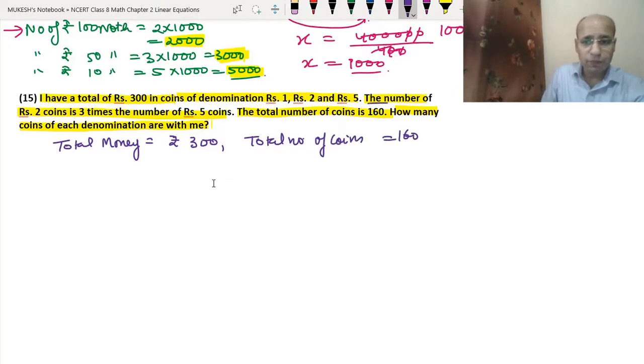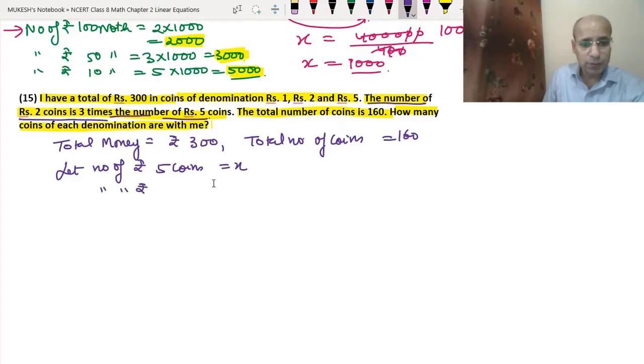So the number of rupees 2 coins is 3 times the number of rupees 5 coins. So what will we do? We will just assume the number of rupees 5 coins. So let the number of rupees 5 coins equal x, and the number of rupees 2 coins is 3 times, that means 3x.